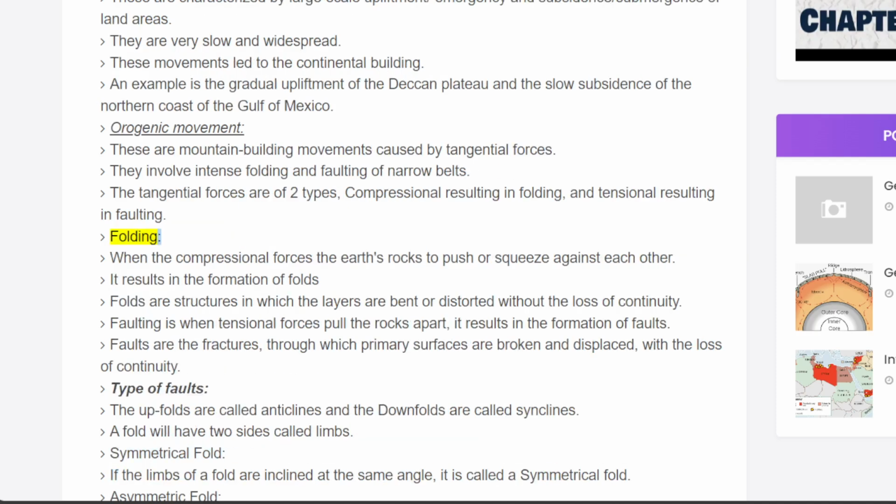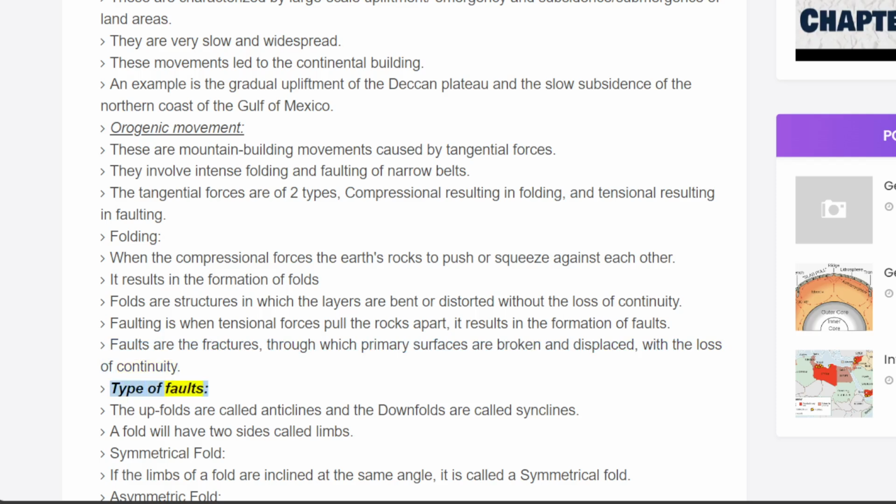Folding. When compressional forces cause the Earth's rocks to push or squeeze against each other, it results in the formation of folds. Folds are structures in which the layers are bent or distorted without the loss of continuity. Faulting is when tensional forces pull the rocks apart. It results in the formation of faults. Faults are fractures through which rock surfaces are broken and displaced, with the loss of continuity.